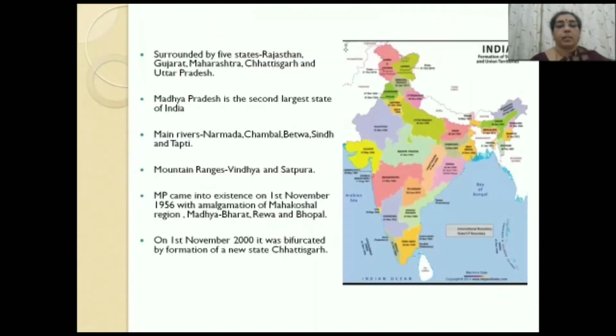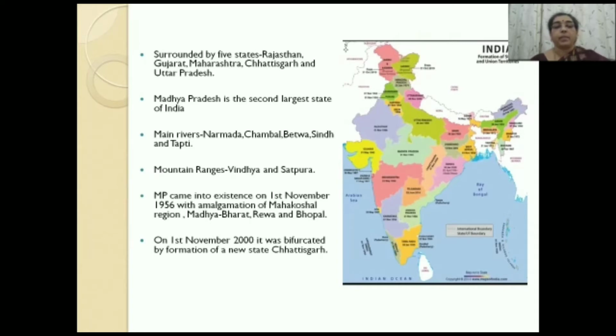Yes, coming back to the lesson, as we all know, Madhya Pradesh was the largest state of India before it was bifurcated into Chhattisgarh and Madhya Pradesh. The state came into existence on 1st November 1956 with the amalgamation or the union of Mahakoshal region, Madhya Bharat, Rewa and Bhopal. On 1st November 2000, it was bifurcated or separated by the formation of a new state of Chhattisgarh.